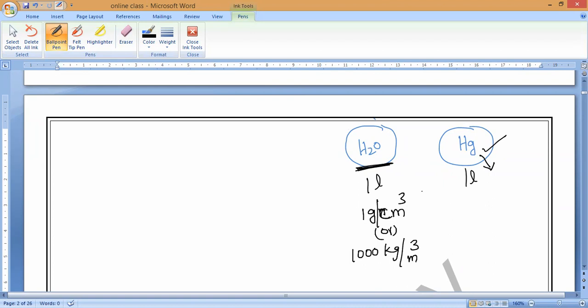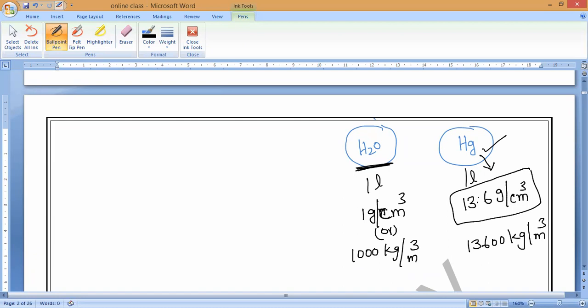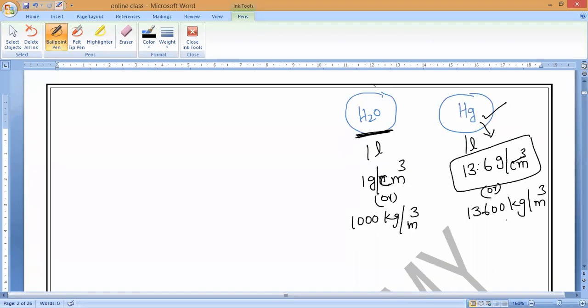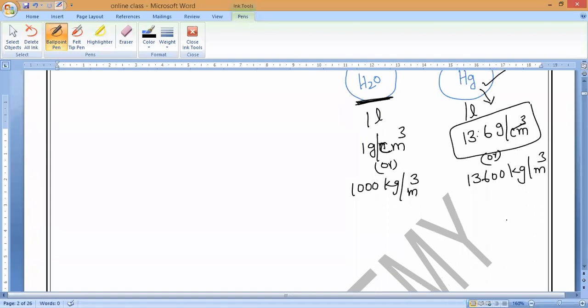Now, mercury is 13.6 times greater than the density of water. That means the density of mercury is 13.6 gram per cubic centimeter, or we can say 13,600 kilogram per cubic meter. Do you understand, everybody? So based upon the liquid, we can decide whether the body will immerse or not. Do you understand, everybody? Yes.